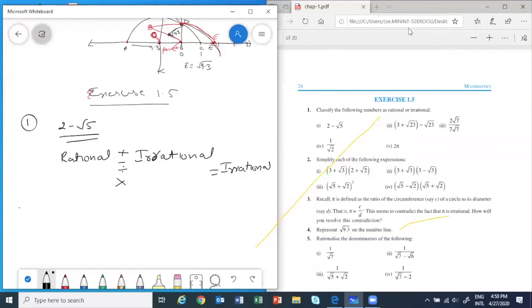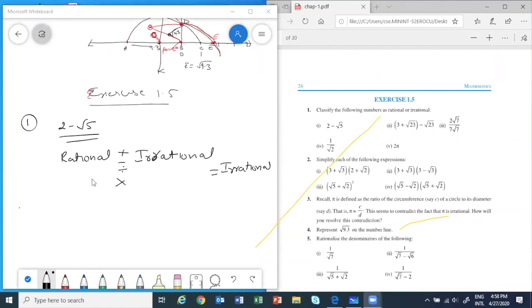Good. Tasneem, good. Geeta, Raju, what is your doubt? Okay, so all of you know now. So this is going to be irrational. Good, if it's clear.